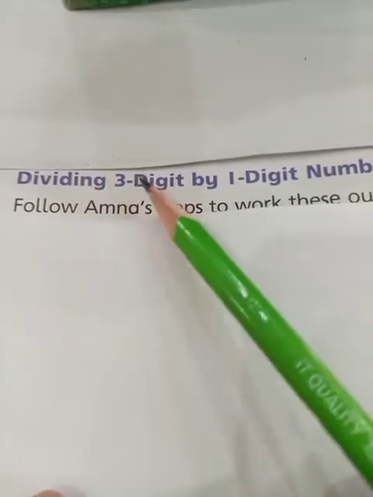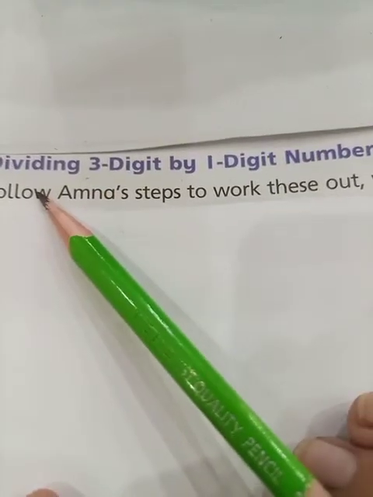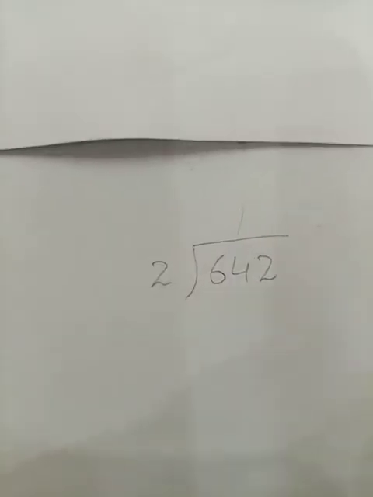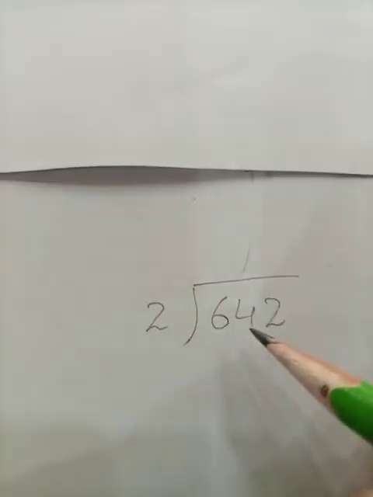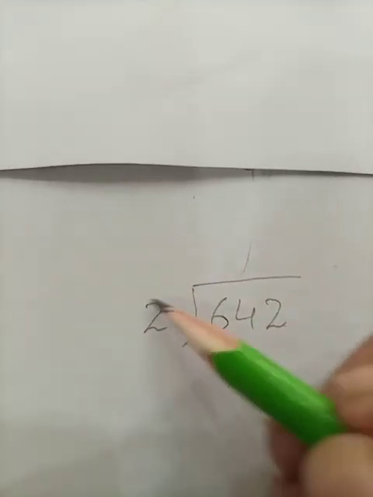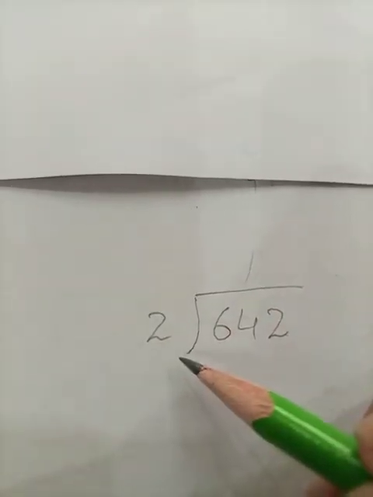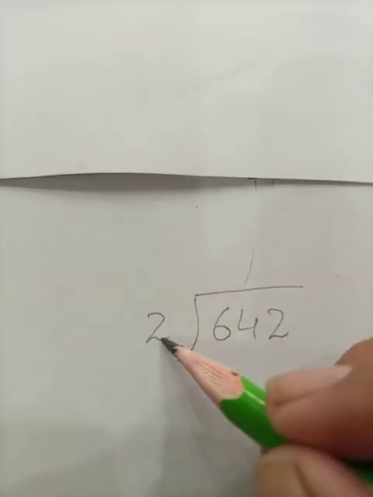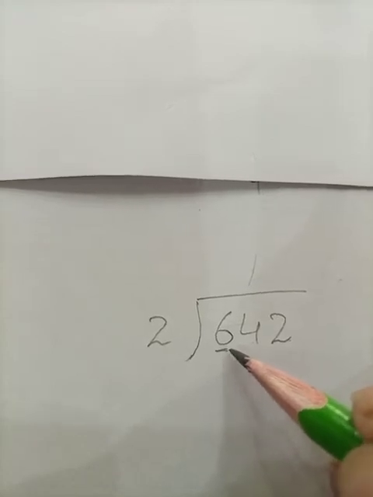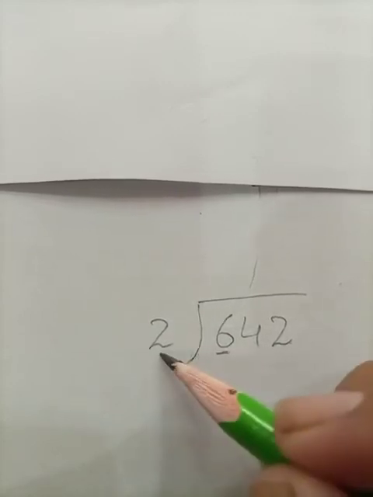Next is dividing 3-digit numbers by 1-digit number. So students, now we are going to divide our 3-digit number by 1-digit number. Students, here we are going to divide our 3-digit number, that is 642, by 1-digit number. We are going to divide these numbers by the same division process. Here is our first number 6, that is quite larger than the number 2. So we can divide it alone.